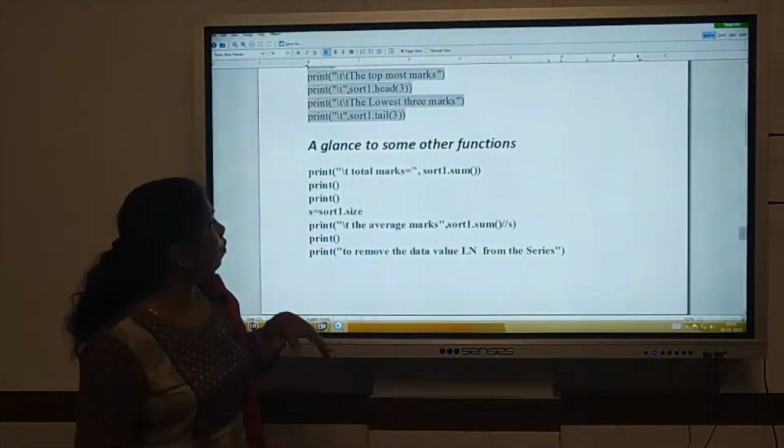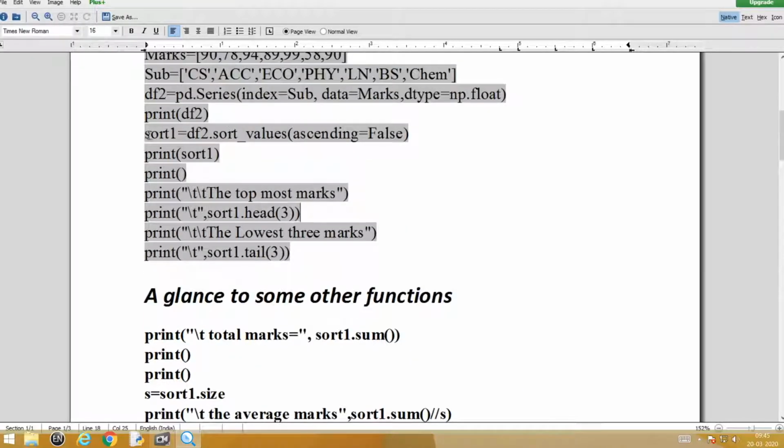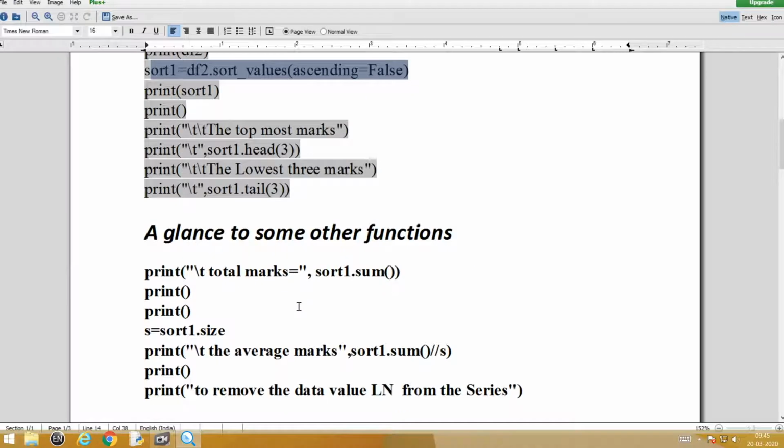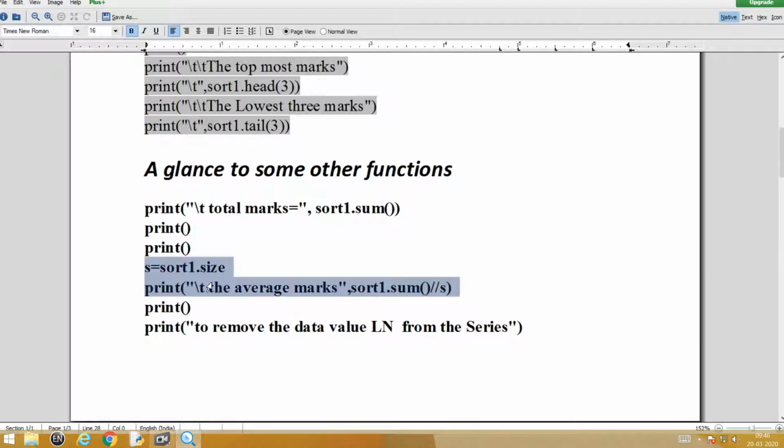So one such is given over here. Suppose after finding out the sorted list over here, if I wanted to find the sum, I can find the sum with the help of sort1.sum. Again, this is object name dot sum, just like the way we use in NumPy, the NumPy series which you create with the dot, same way you can access this. And I have also done something called finding the average. For that, I can have a function called mean. You know there is a mean function.